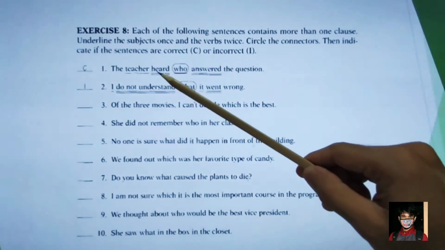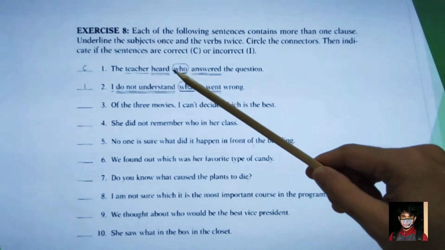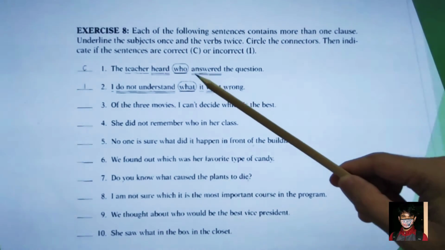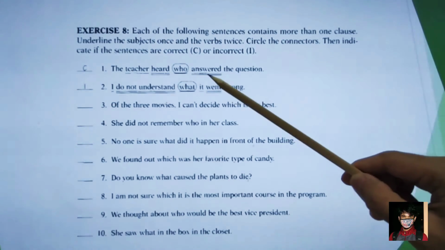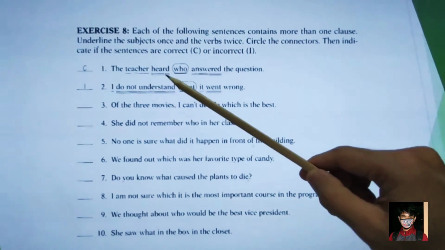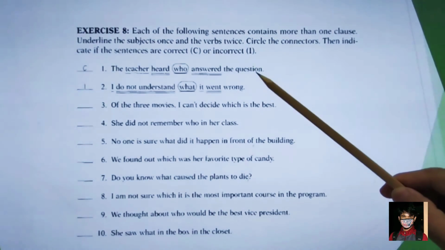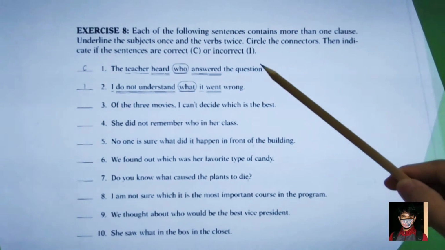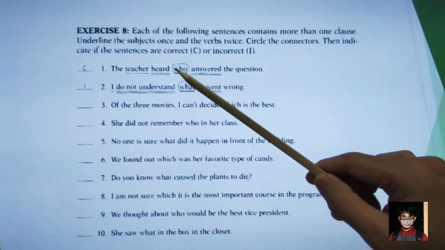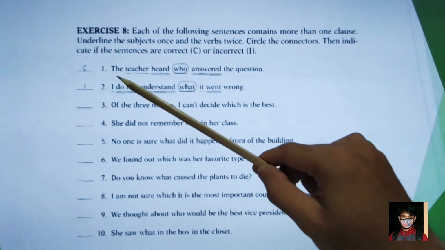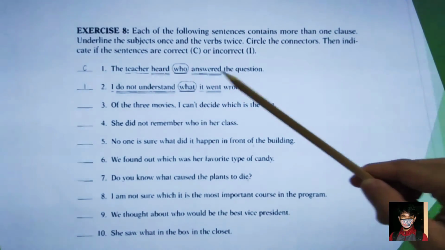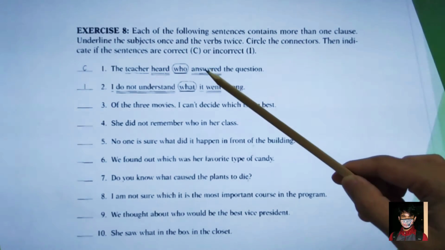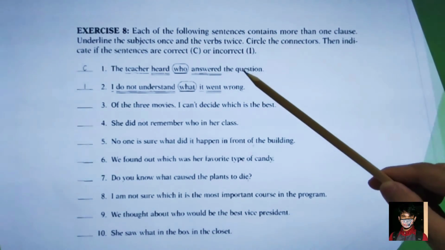The teacher is the subject, heard is the verb, who is identified as the connector, followed by the dependent verb. We could say that it is a noun clause because we could substitute it with that: the teacher heard that.